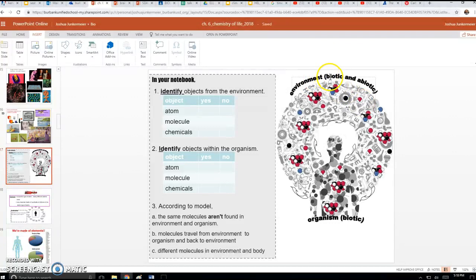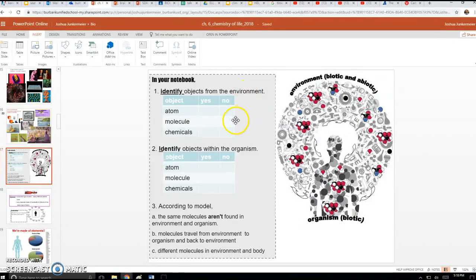So our environment is made up of biotic, or living, and abiotic, non-living things. And there's lots of molecules and atoms in our environment. And they pass through us. You can see it's like a cycle. Things go into us, things leave us. Eating, drinking, excreting, making waste. We release it all. We breathe it out, we breathe it in, we eat it, and we release it through going to the bathroom. All the molecules of our environment are parts of us, and parts of us become parts of the environment. All of these atoms and molecules.